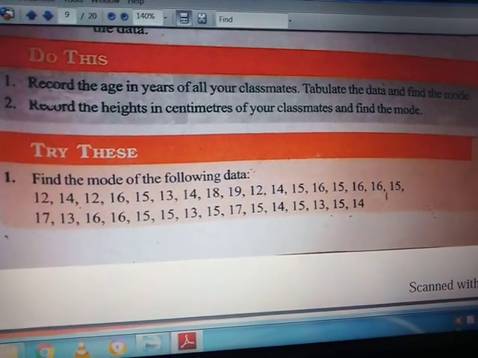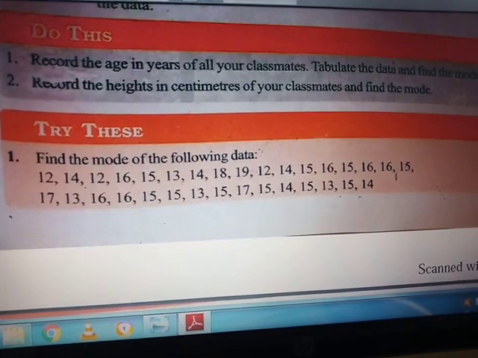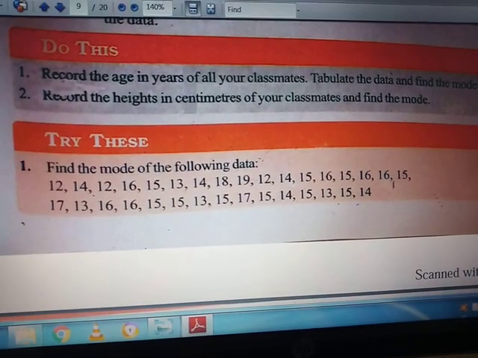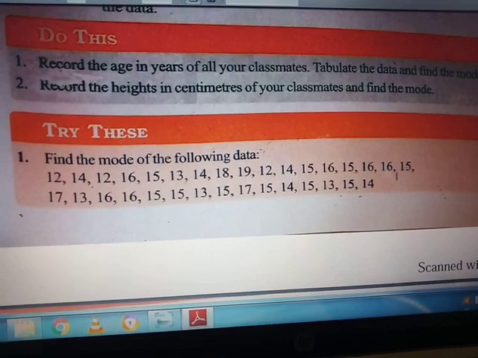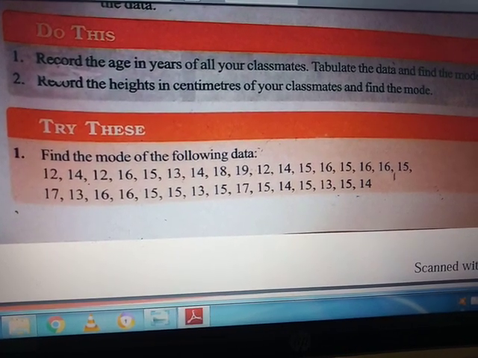Okay, so in the next video we will discuss the median. We have gone through mean, mode, then we will discuss median in the next video.